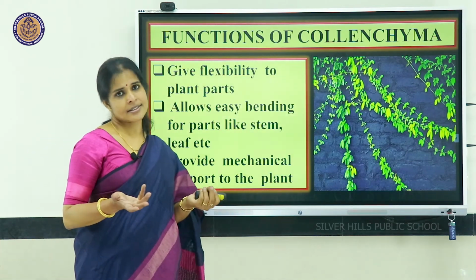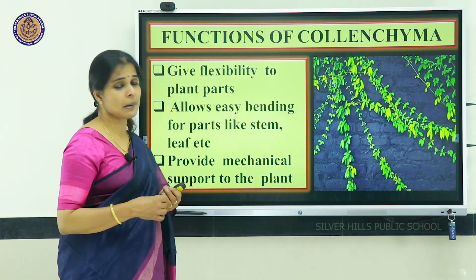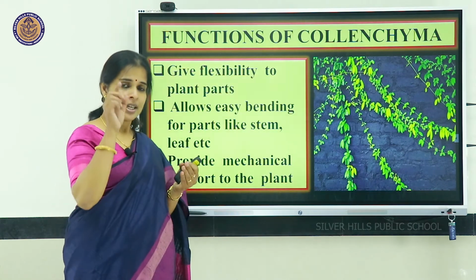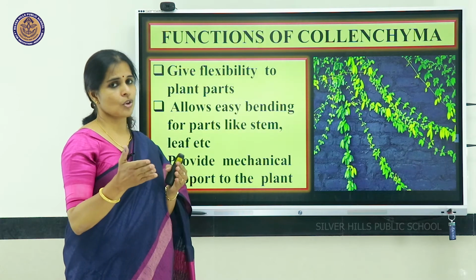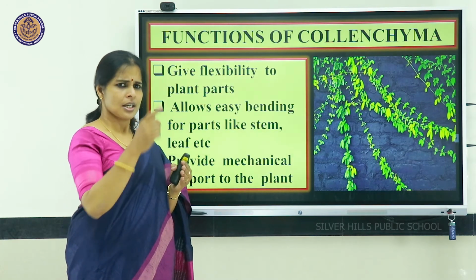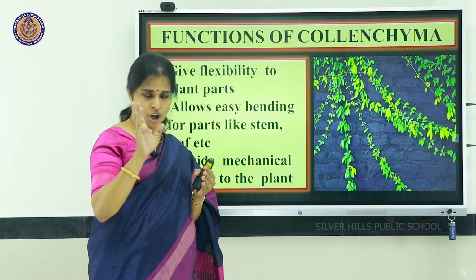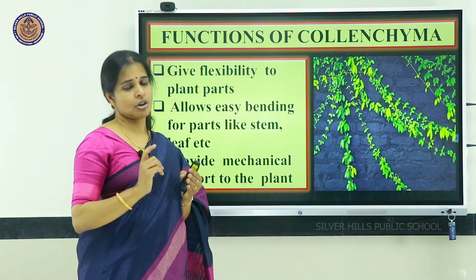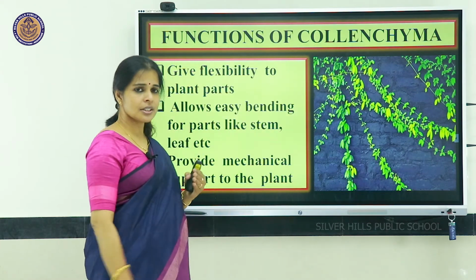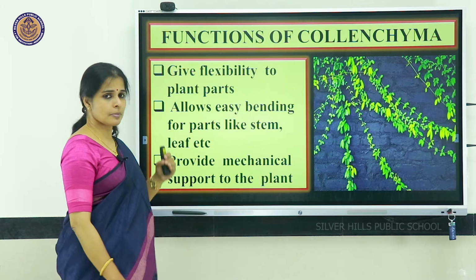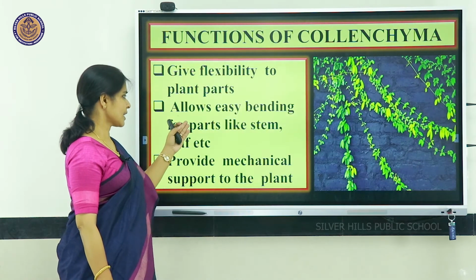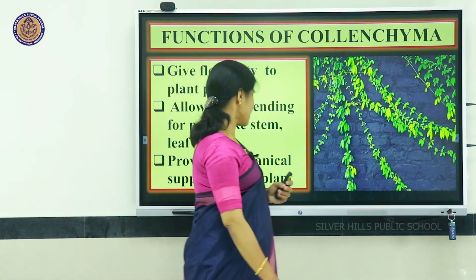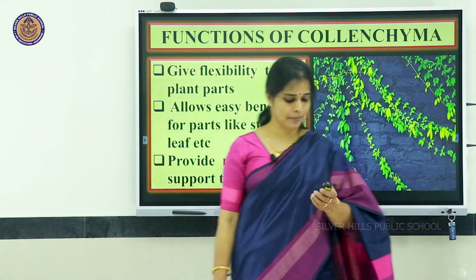And like parenchyma, this is also providing mechanical support to the plant. So that is all about collenchyma. When compared to parenchyma, what is collenchyma? How can you differentiate? Compared to parenchyma, these are elongated cells, with very little intercellular space, and the corners are thickened. Function: this is giving flexibility to the plant parts. It is allowing easy bending for parts like stem, leaves, etc. It is providing mechanical support to the plant.